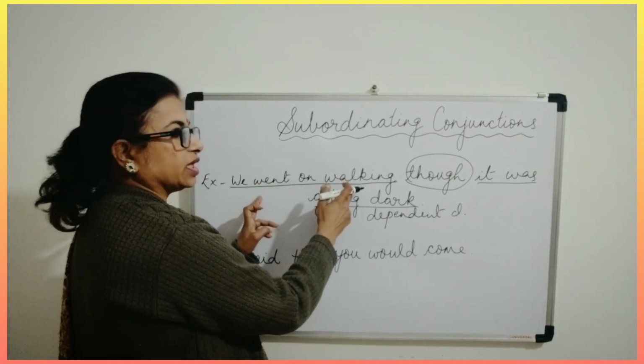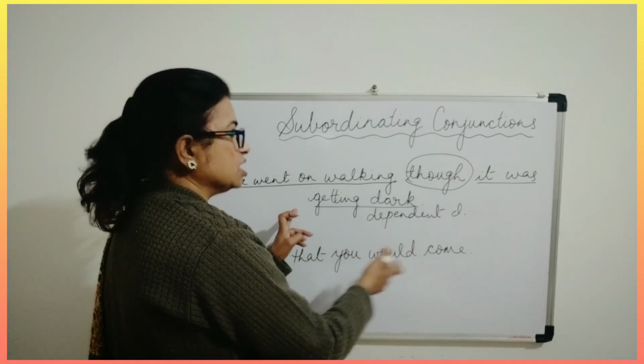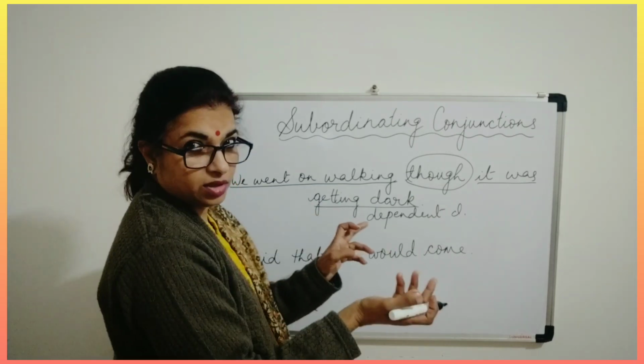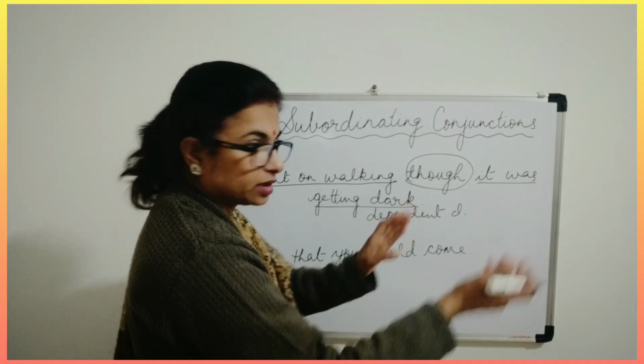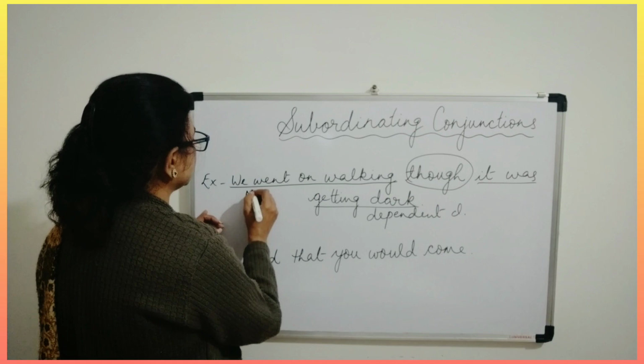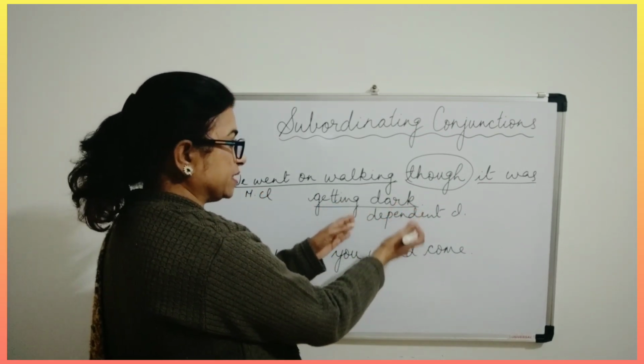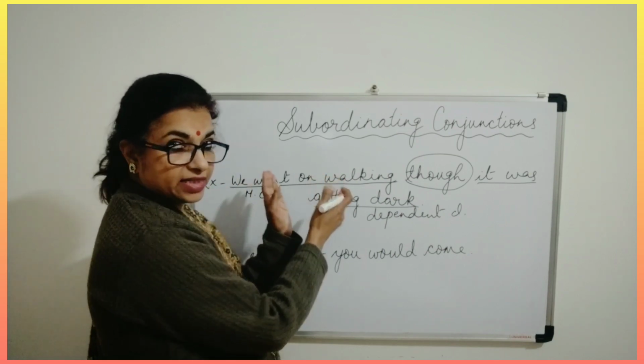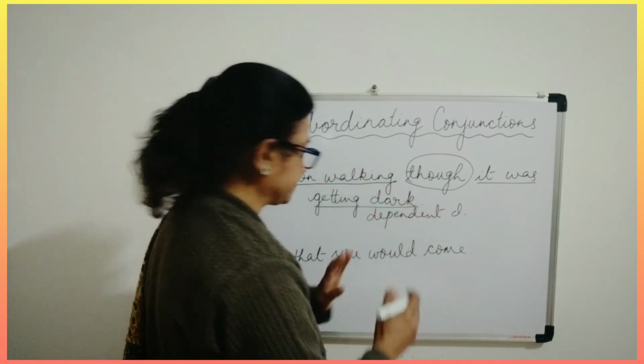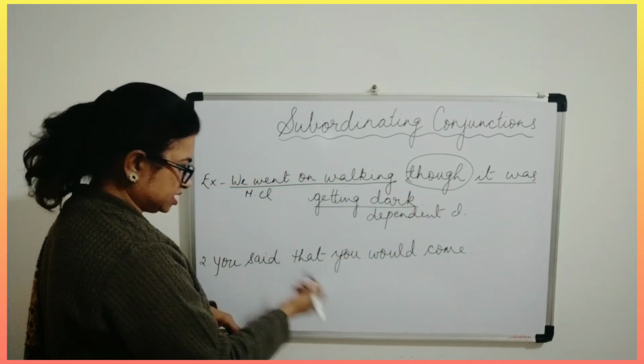In order to clear its meaning, this particular clause is dependent on this. We went on walking though it was getting dark. So it was getting dark, then also we went on walking. So this is the main clause. Okay. Now, and this particular clause is dependent. Why? Because it depends on this part of the sentence in order to complete its meaning. Now let us see the second one also.